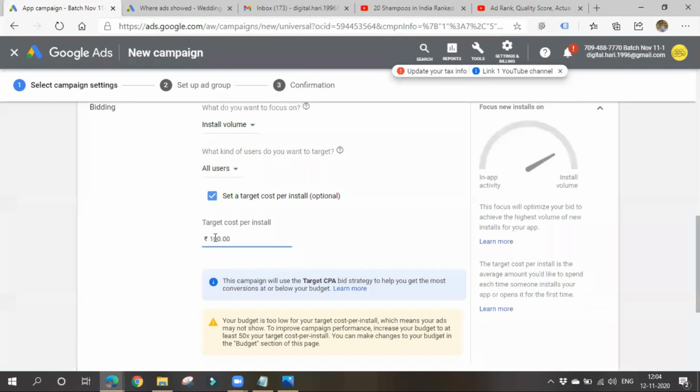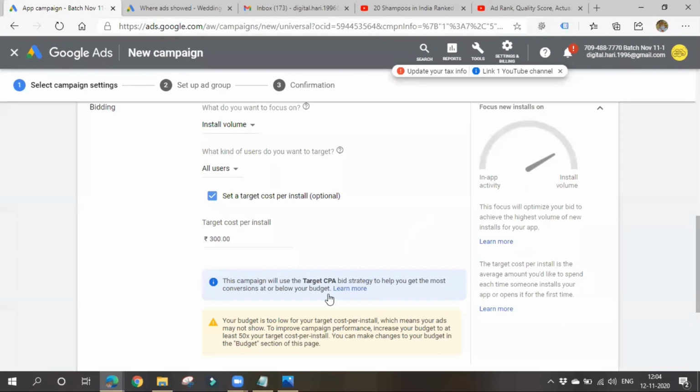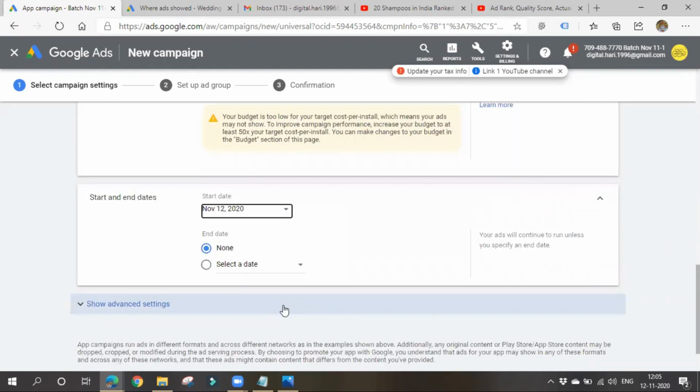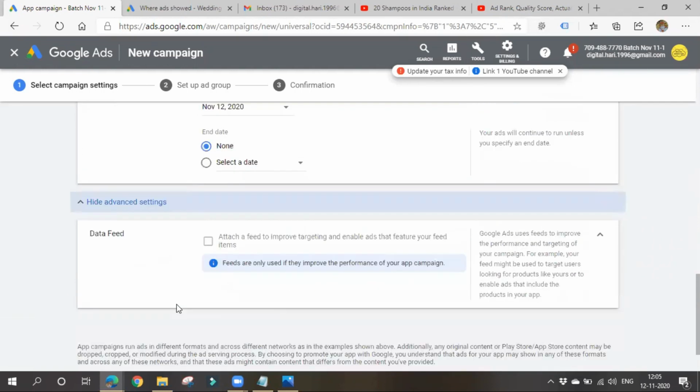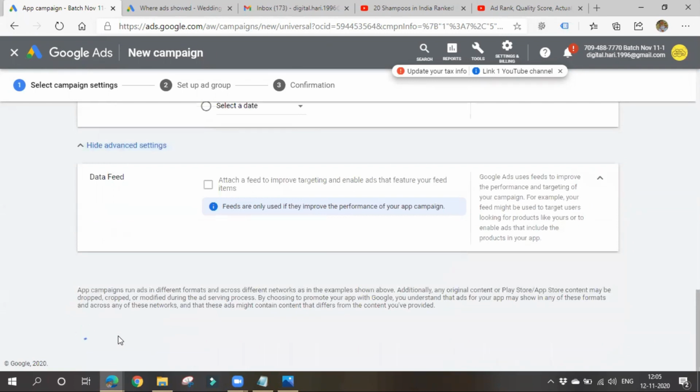So like some 300. This is also low, it seems. It's okay, right? So cost per action bidding strategy to get more conversions. As it is a conversion-related thing, people are doing some valuable action, so it might be a bit costly. You can also choose start and end dates when your ad should get displayed. Attach feed, improve targeting and enable ads that feature your feed items, it's okay, not that necessary. See, one, continue.